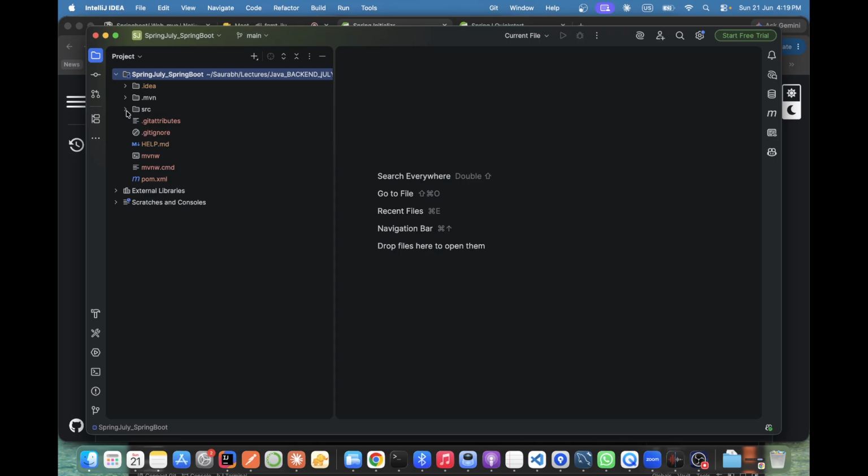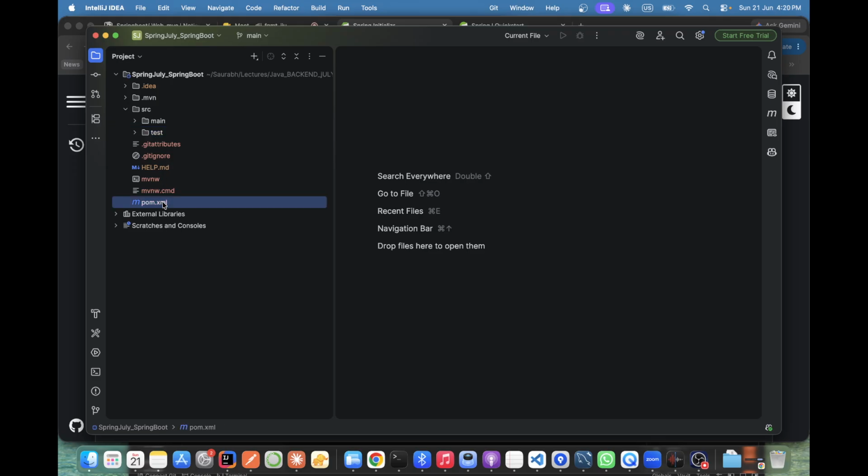And this is the folder structure for our Spring Boot application. This is the .idea folder created by IntelliJ as a cache file. And this is Maven as a dependency. If you see Gradle, it will be a Gradle dependency. Now I'm just going below. Our source code will be inside here, and our test file will be here. As simple as that.